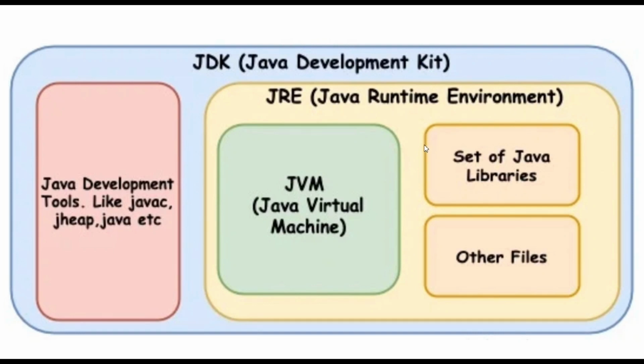A Java program doesn't run directly on the operating system. It runs on this runtime environment. The runtime environment could be different for different machines, but once we install it, we can run any Java program on that specific system and hardware. Inside the Java Runtime Environment, there is the Java virtual machine, where exactly the Java bytecode executes. And then there is a set of libraries.